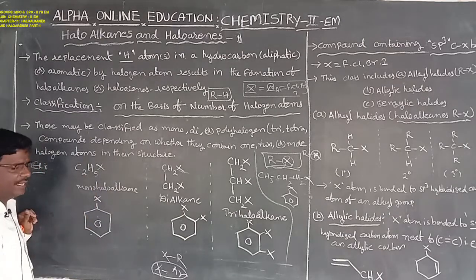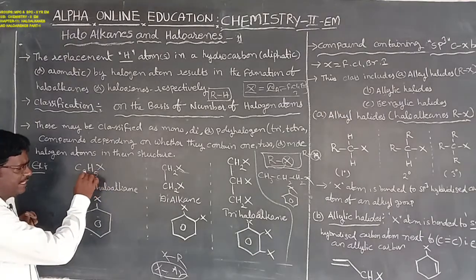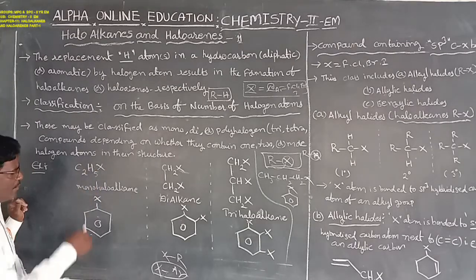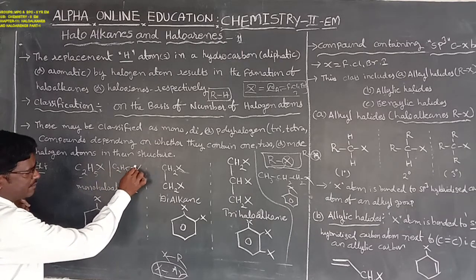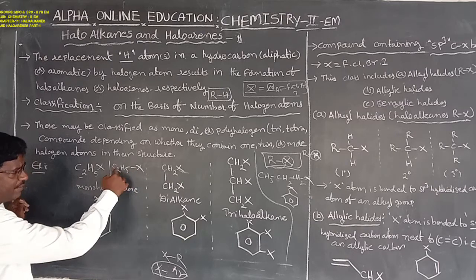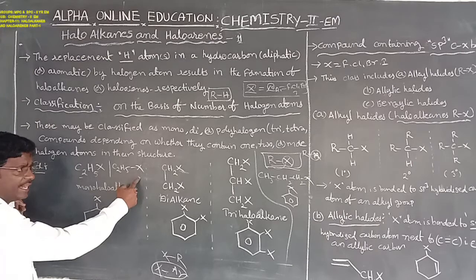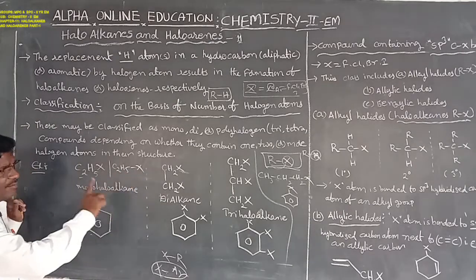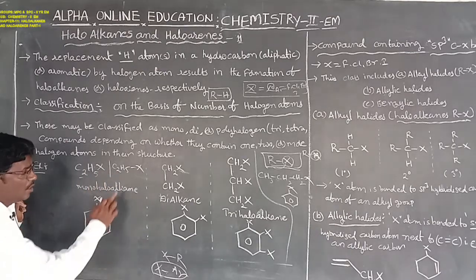For example, the aliphatic compound ethyl halide, or haloethane, C2H5X. Only one halogen atom is bonded with the alkyl group, so it is known as a monohalogen compound.